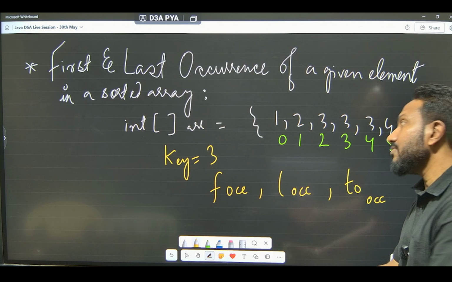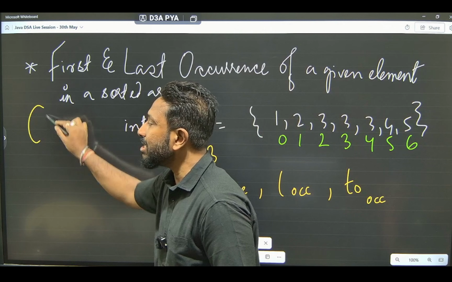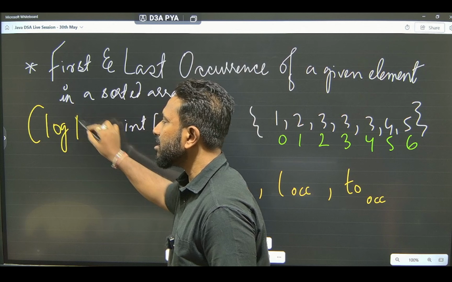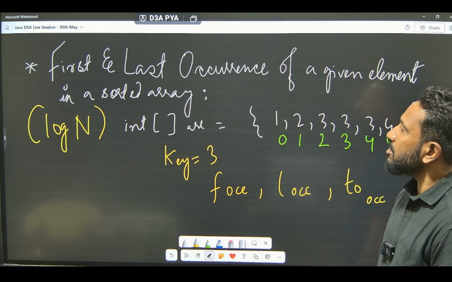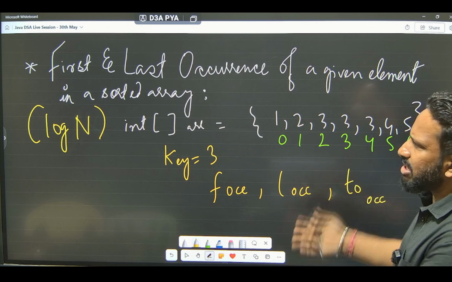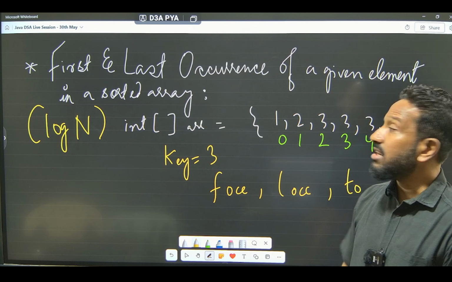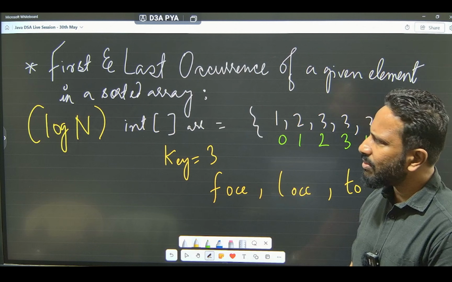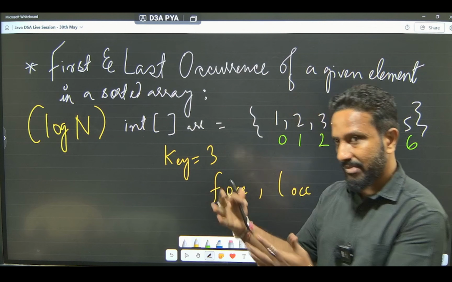How will you find it? Very simple, and also they will be mentioning log of n. That means you have to use binary search. So how will you do this? It is a sorted array. It has to be a sorted array. Otherwise, obviously, you cannot apply binary search. This is a very interesting question. I will just give you the idea and we'll be talking about this again in the next video.